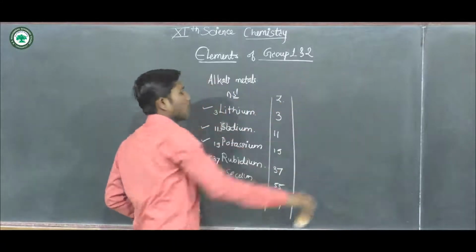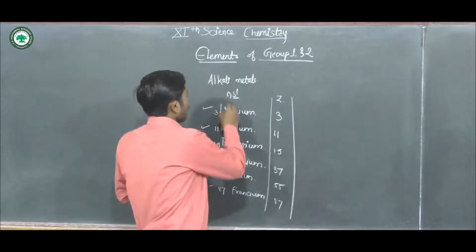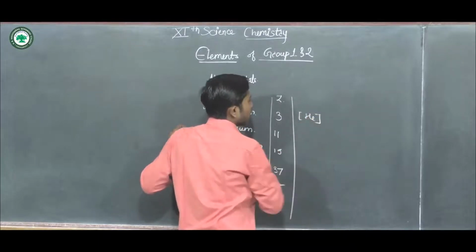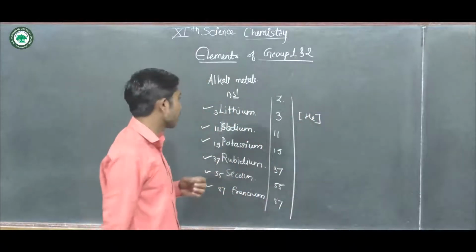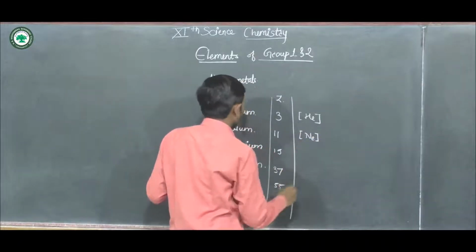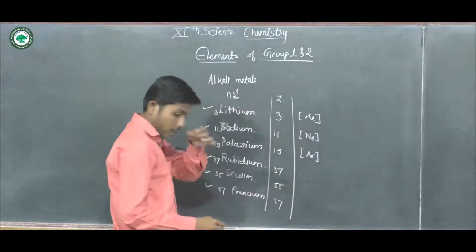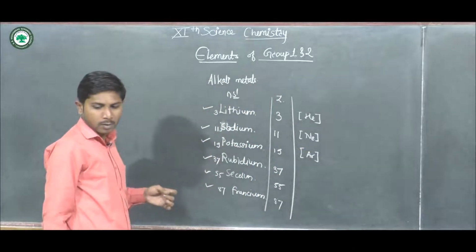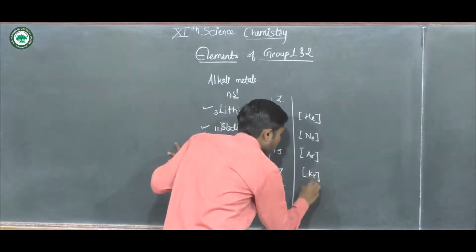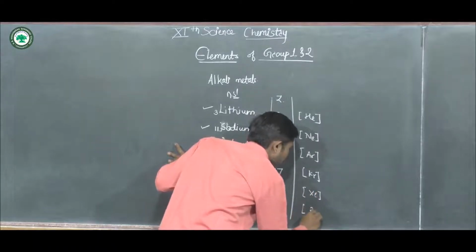As we know, for writing the condensed electronic configuration, we define them with the base of the preceding noble gas element: helium, neon, argon, krypton, xenon, and radon.